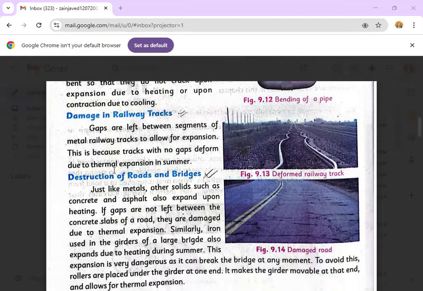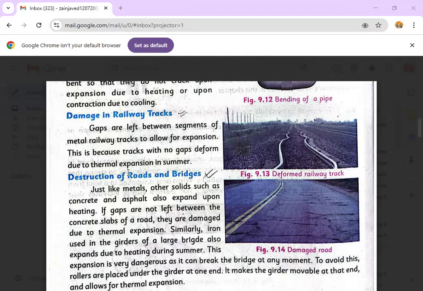Now the second is damage in railway tracks. If you have visited a railway station and seen the railway track, when the railway tracks are lying on the floor, they are not completely joined together. They have enough space between the two junctions. Why is there a gap left between the segments of metal railway? Because you know that metals are good conductors of heat.